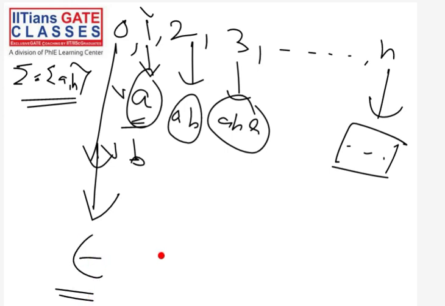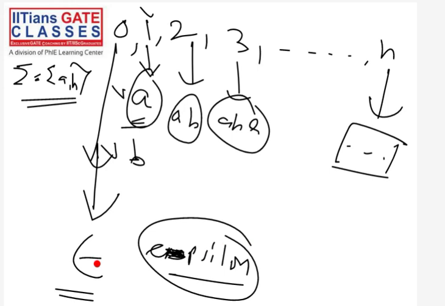This symbol is known as epsilon. This is the name of this symbol. Remember, this is a special symbol, and it represents the zero length string. This is just a representation of the zero length string.